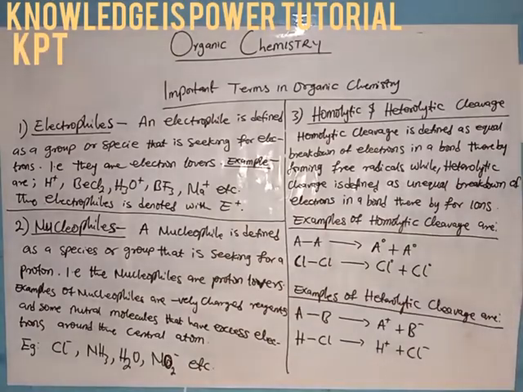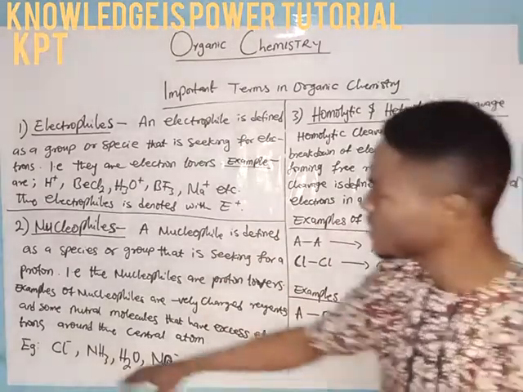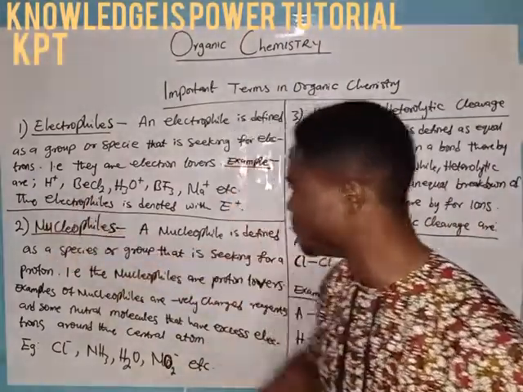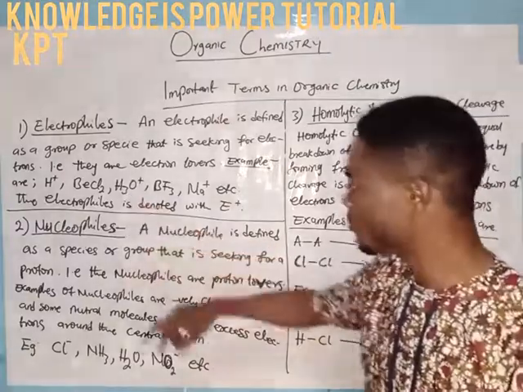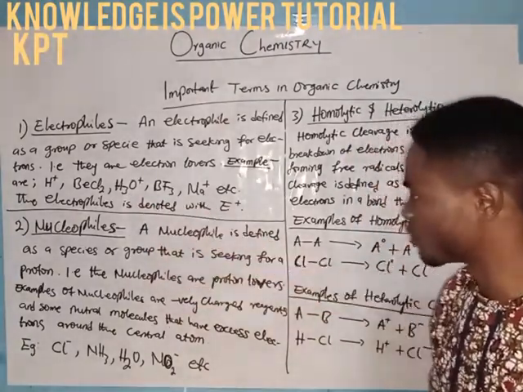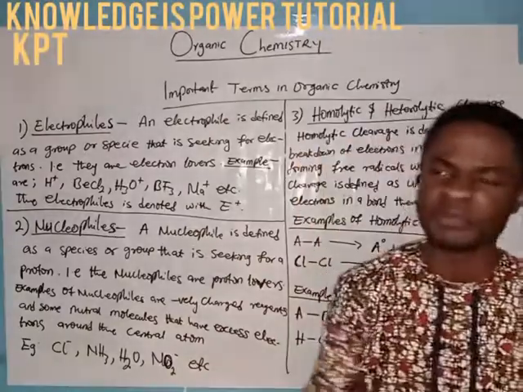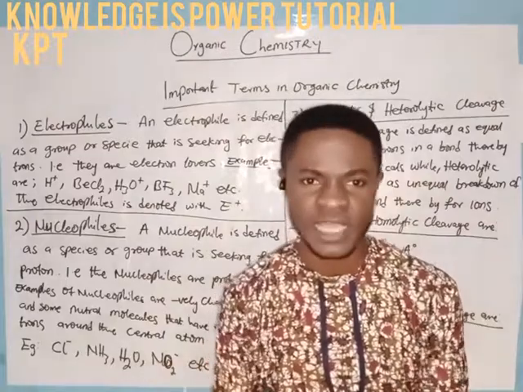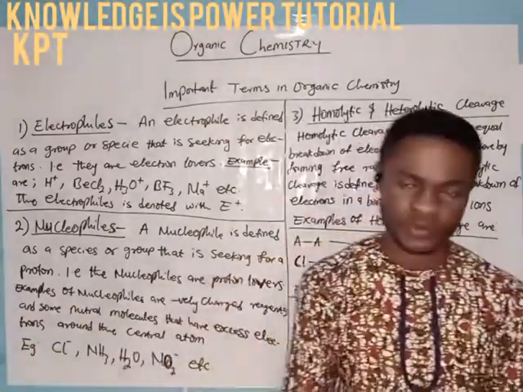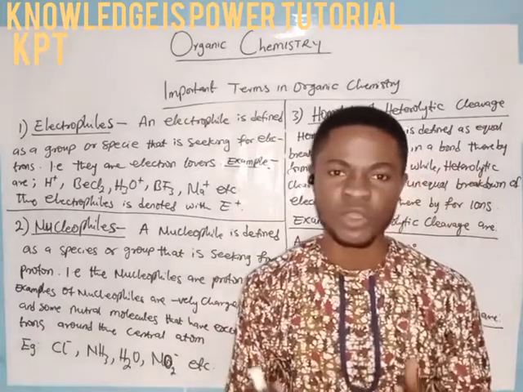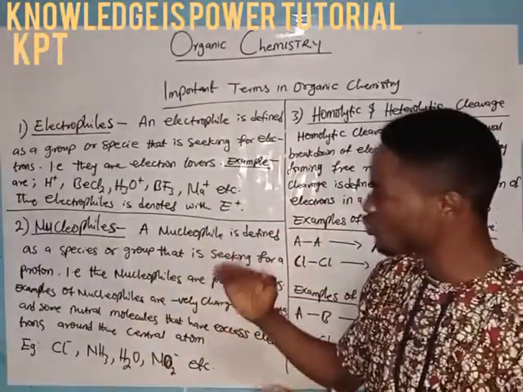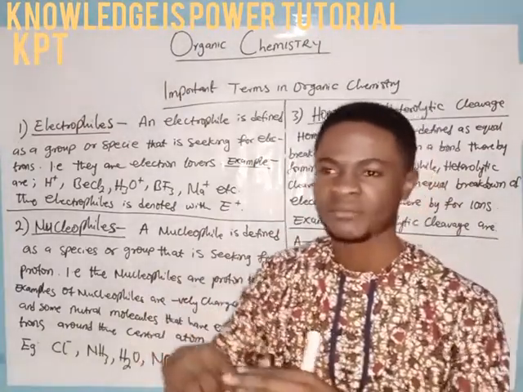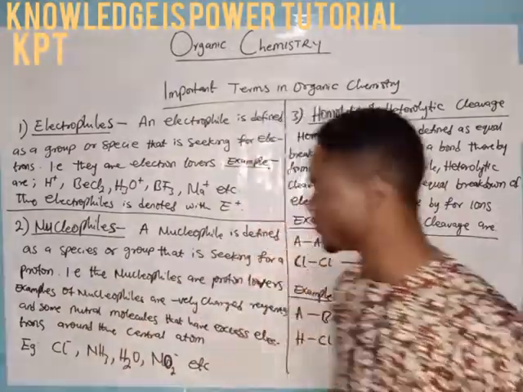So that is it about nucleophiles and electrophiles. One more thing: what I have here are examples of electrophiles, which are H+, BeCl2, H3O+, BF3, and Na+. These electrophiles could either be positively charged or neutral. If they are positively charged, it is an obvious case of a species losing an electron. No wonder in chemistry, whenever a species loses an electron, it becomes positively charged. But those that are neutral, yet still termed electrophiles, are those whose central atom does not have an octet configuration. Very important.